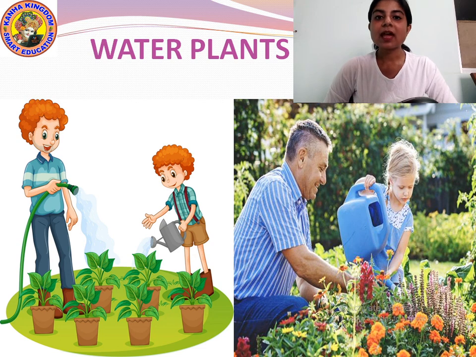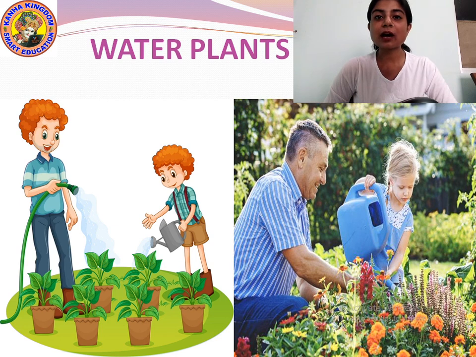Okay. Watering your plants will help them grow well, and if they grow well, the plants will provide you fresh and clean air which will keep you healthy by providing fresh and clean air.